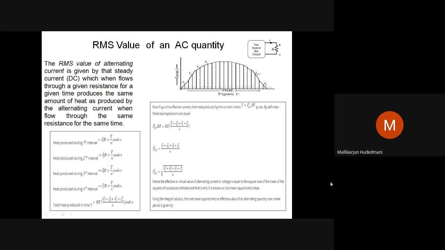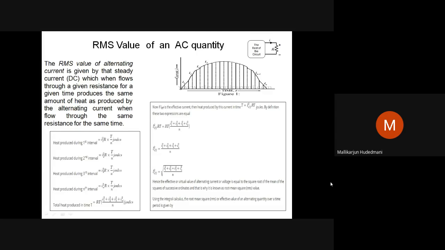So after having understood some prerequisites of representation of a sinusoidal quantity, it becomes necessary for us to understand further important quantities, like representation of an alternating quantity by RMS value, root of mean of sum of squares of instantaneous values. It is also known as effective value. So how we define the RMS value of an alternating quantity is the task.